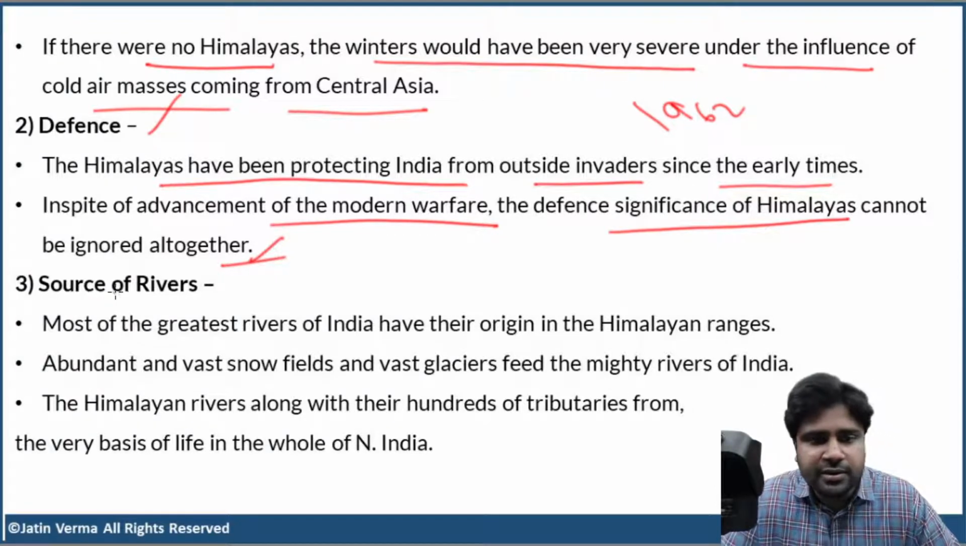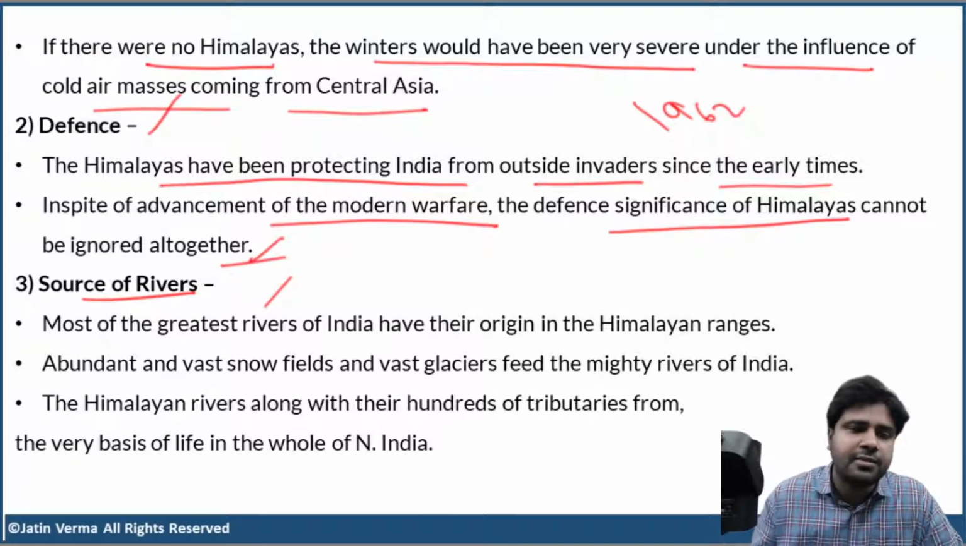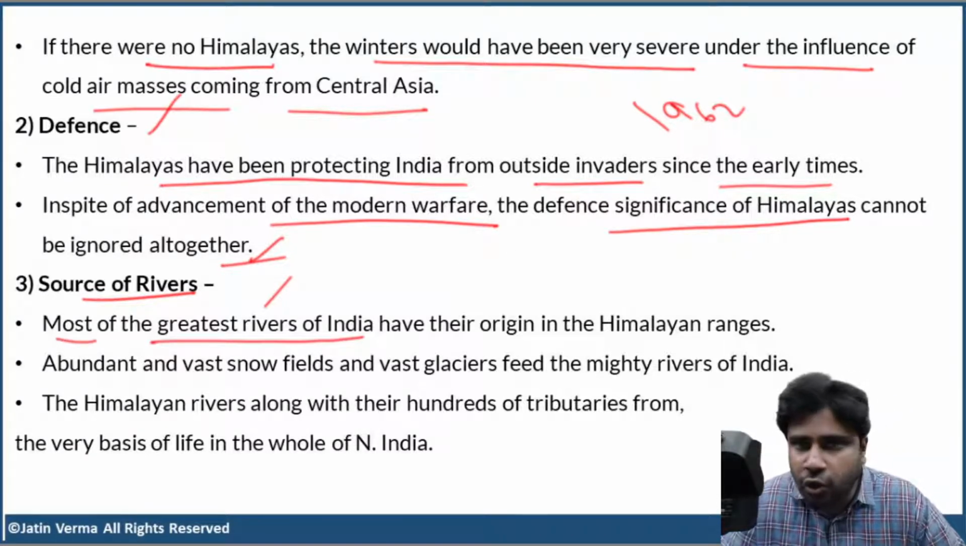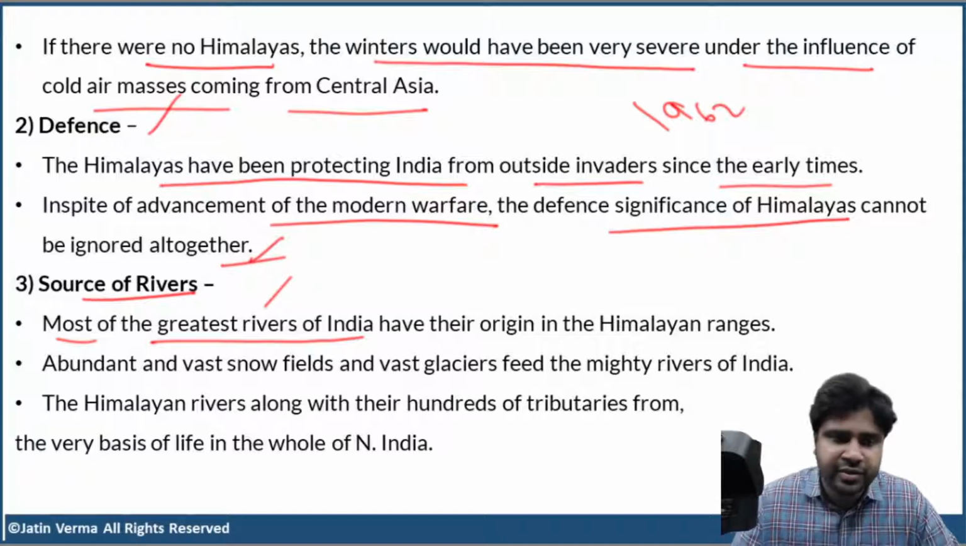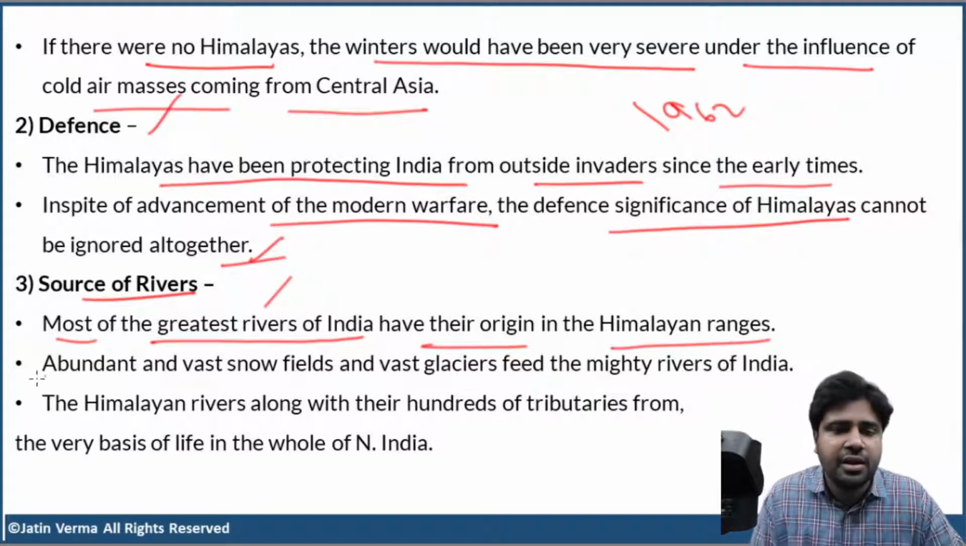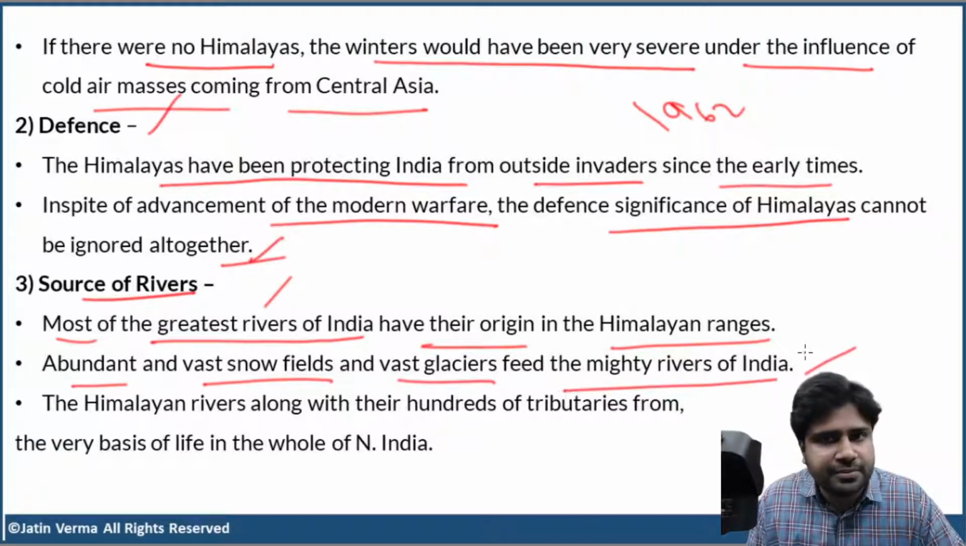Next, source of rivers. This we all know, right? Gangotri Glacier, Yamunotri Glacier. Most of the greatest rivers of India, I said most, not all, because even in South India we have the Godavari and Krishna, which are very great rivers. Even the Narmada and Tapi. So most of the greatest rivers of India have their origin in the Himalayan ranges. Abundant and vast snowfields and vast glaciers feed the mighty rivers of India.